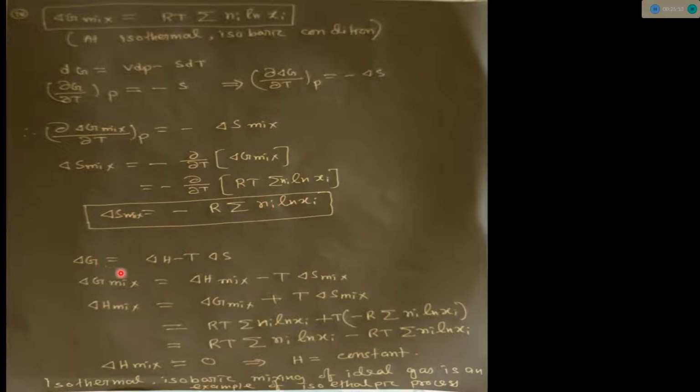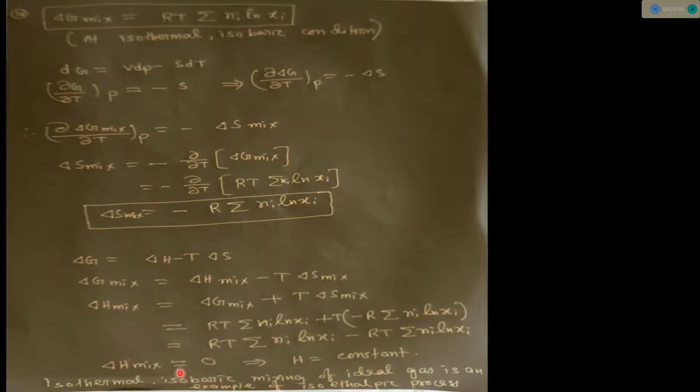Now from del G equal to del H minus T del S, del H mix will become del G mix plus T del S mix. So del H mix equal to RT summation Ni ln Xi plus T del S mix, which is minus R summation of Ni ln Xi. So it becomes 0.